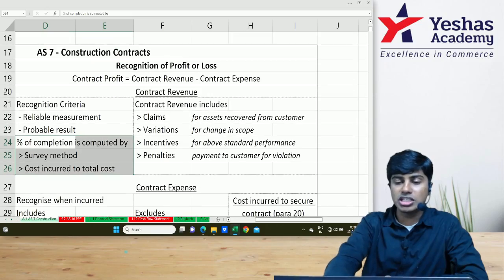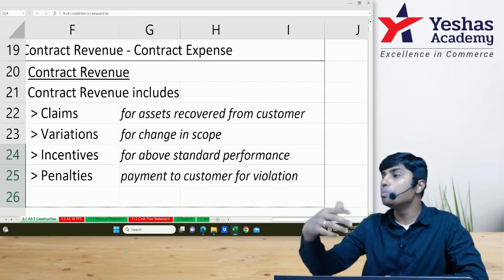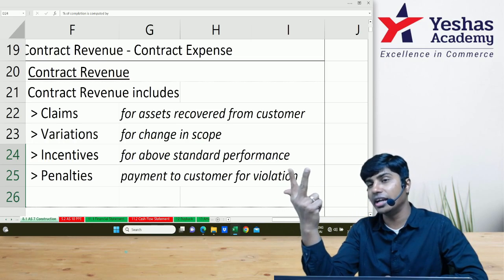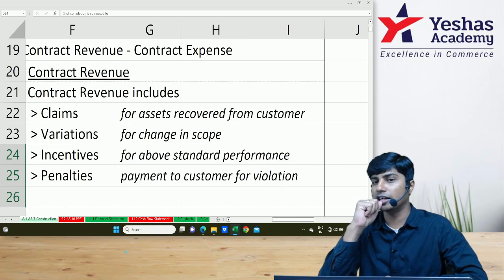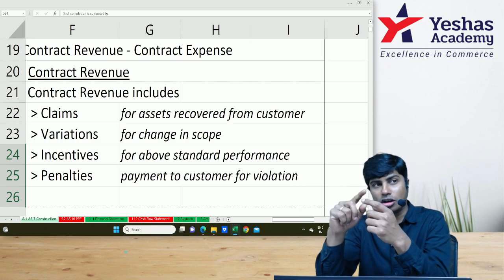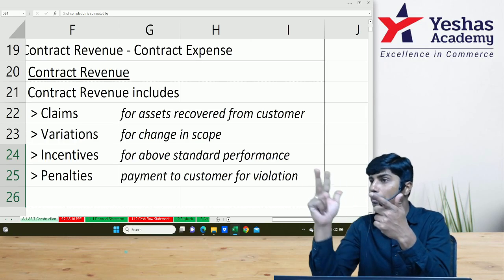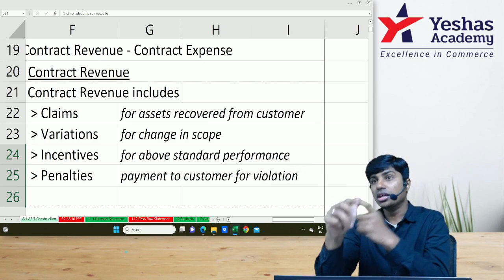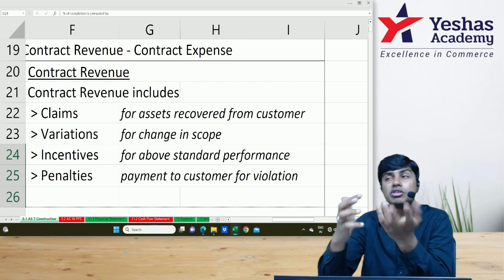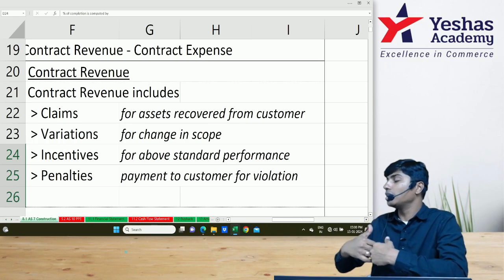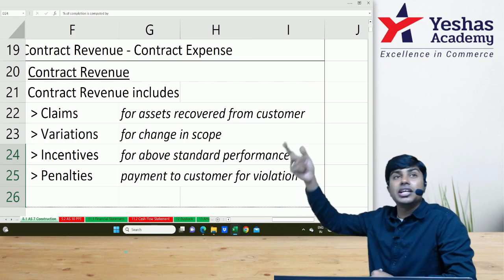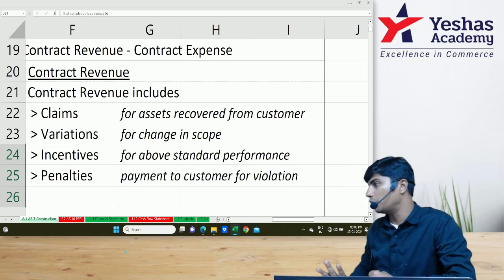Contract revenue will include the amount we have been promised in the contract. Other than that, we will be including CVI and excluding P to identify our contract revenue. So contract revenue is the amount entered into by way of signing the contract plus CVI minus P. C is claims. If at the end of the contract we take over any asset which doesn't belong to us, which belongs to the customer, it is like non-cash consideration taken from the customer. If it is not initially included in the contract revenue, we should add this amount.